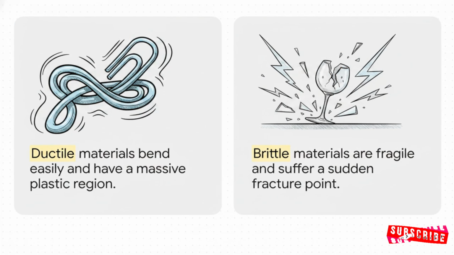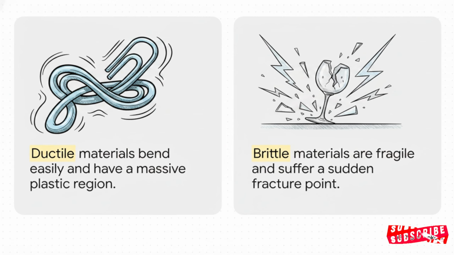Snap. And this concept is incredibly relevant to the stuff sitting right on your desk. Think about nervously bending a paperclip back and forth. You are literally experiencing ductility in real time, right in that long plastic region. The metal permanently bends, but it takes quite a bit of effort to finally break it.